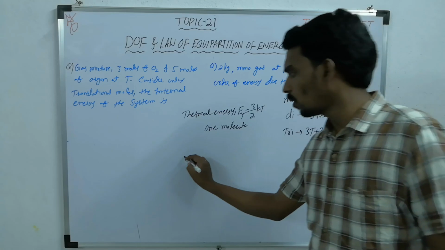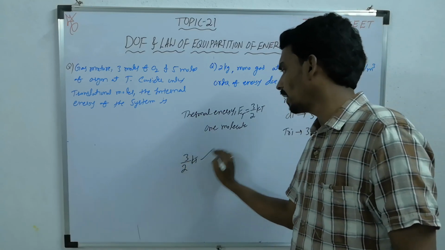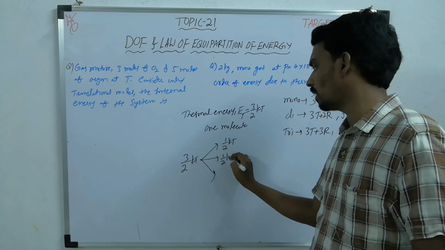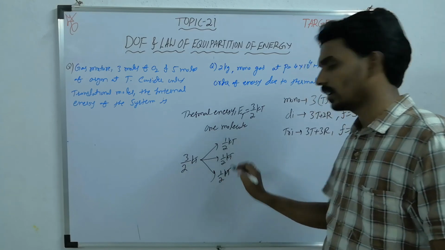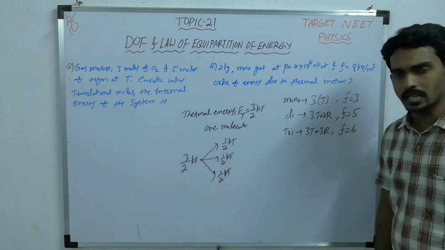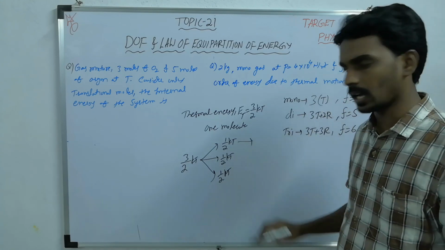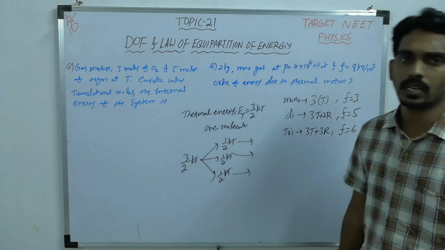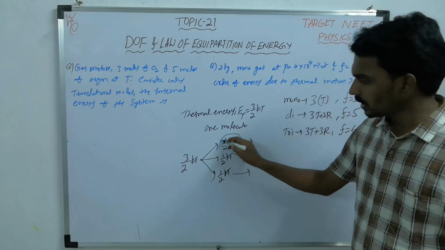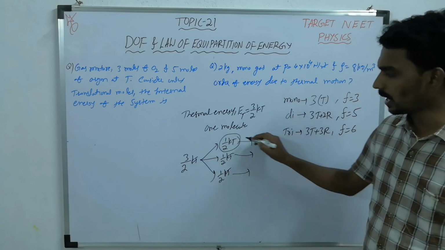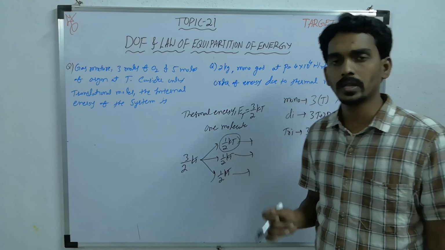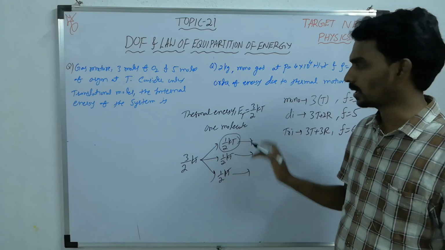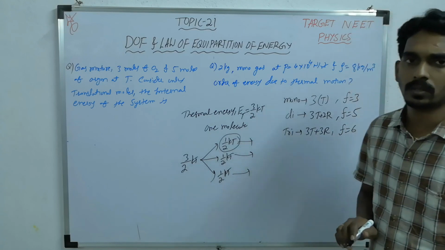It is like 1/2 kT, 1/2 kT, 1/2 kT, as I said, there are 3 translational motions: due to motion along X, along Y, and along Z. So each degree of freedom carries how much energy? 1/2 kT thermal energy. So the total energy for one gas molecule will become 3/2 kT.